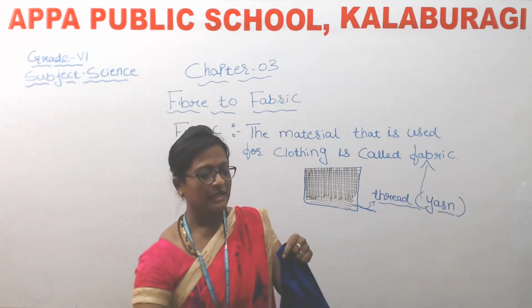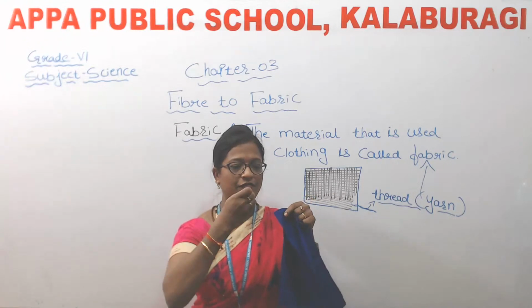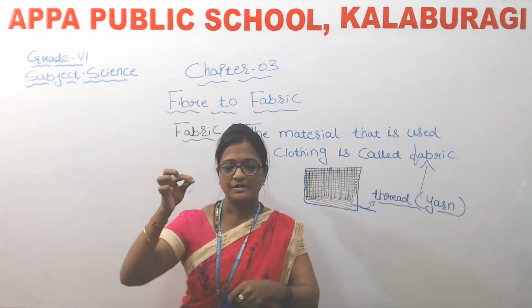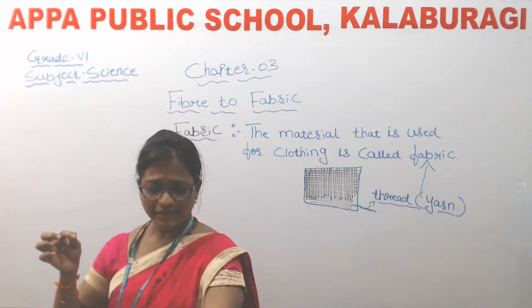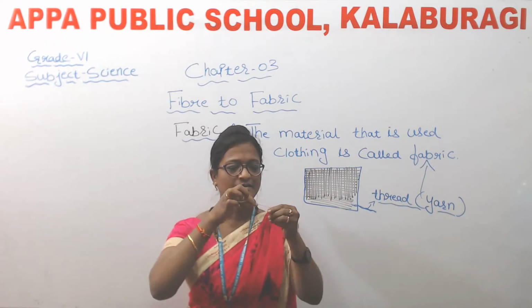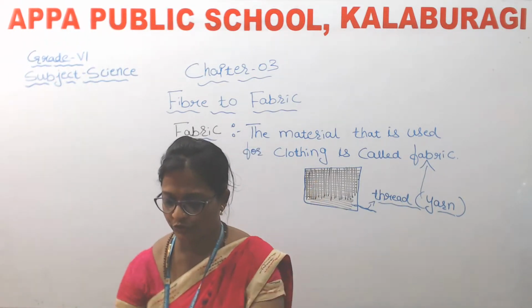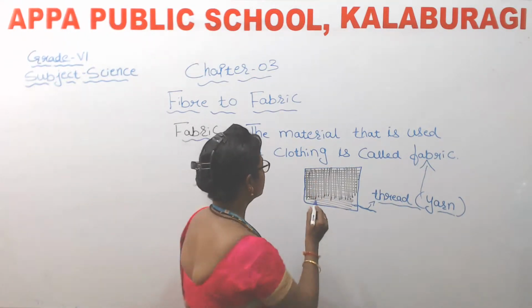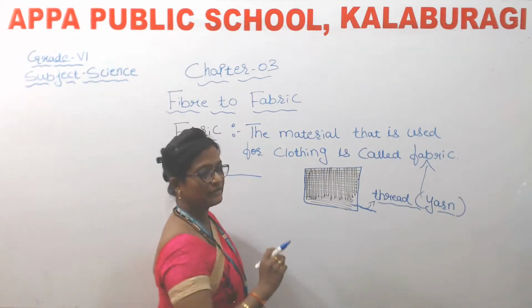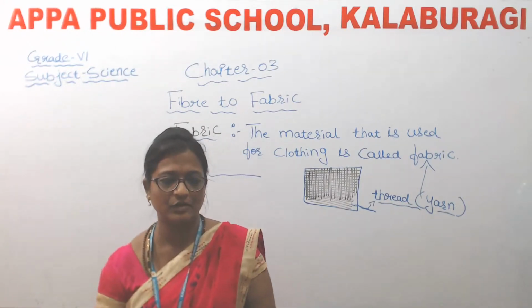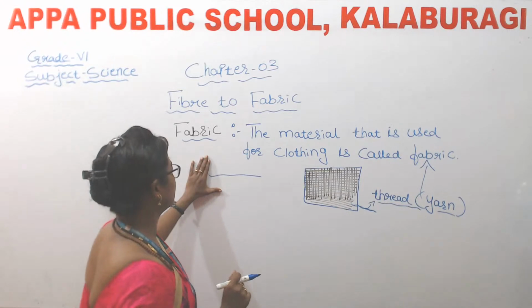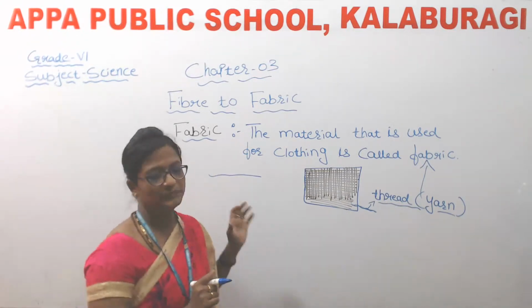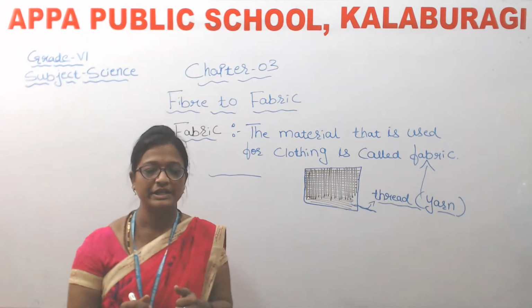Now let me pull the yarn from the fabric. Children, you cannot see this thread, so better I'll show you through a diagram. This is the thread which I have pulled from that fabric. Take the yarn from the fabric and hold it in your hand.